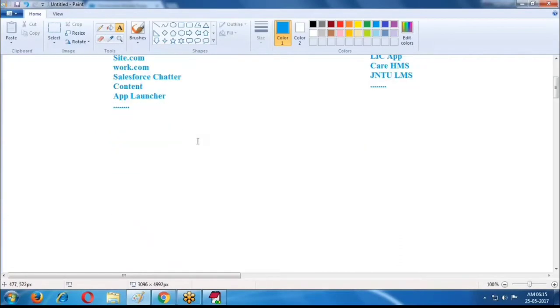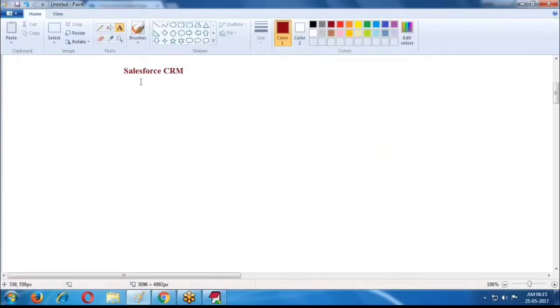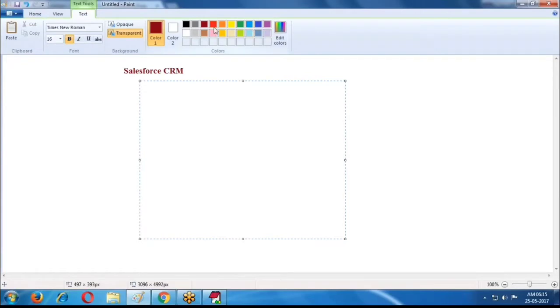Here, Salesforce is supporting three types of CRMs. Salesforce CRM gives three types of applications. What are they? One is marketing CRM, sales CRM, and service CRM.